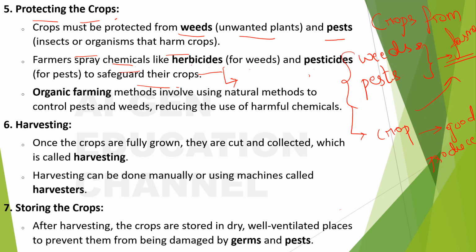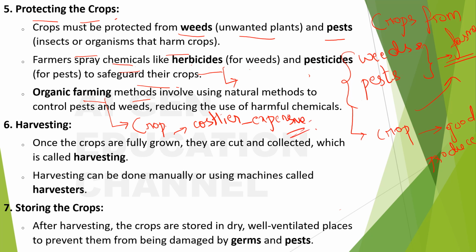And as I have mentioned, those methods are very different from just simply using chemicals. Chemicals you will just buy from a shop and spray on the crop, right? But with organic farming methods, they have to put in so much effort in order to raise the crops in an organic way, and that is the very reason the organically raised crop will be costlier, right? More expensive as compared to the normally raised crop.